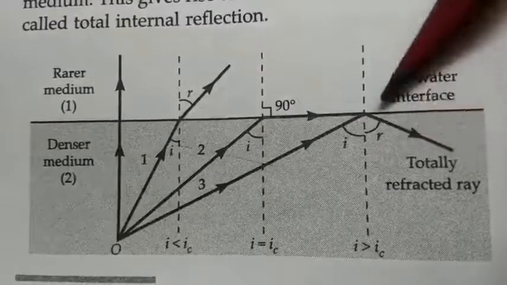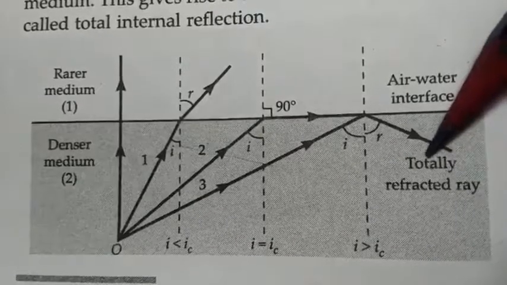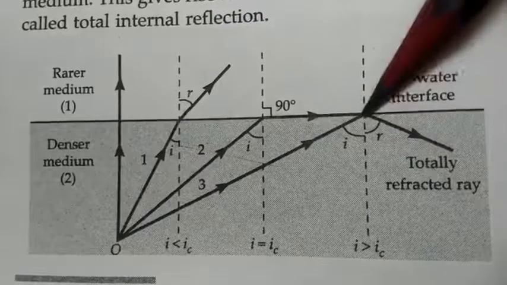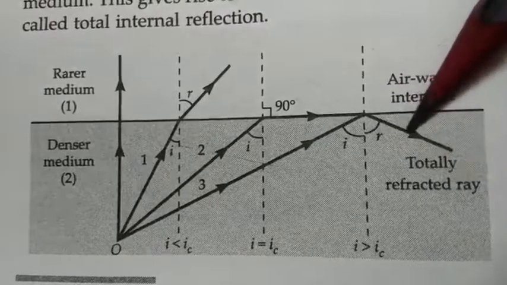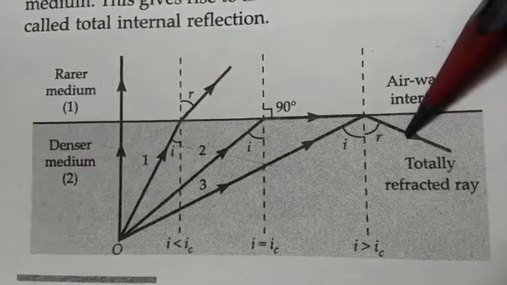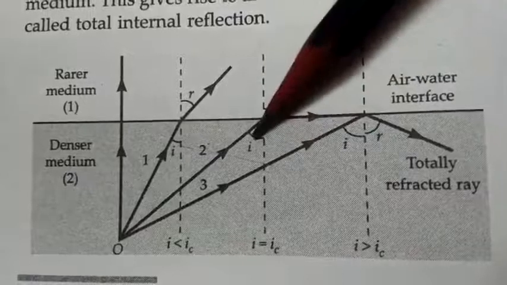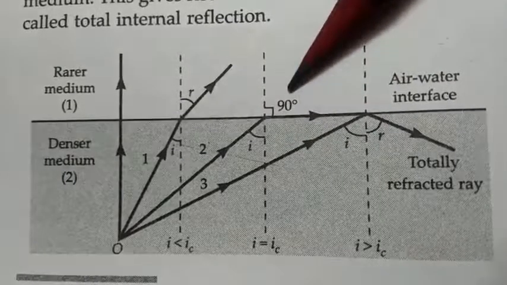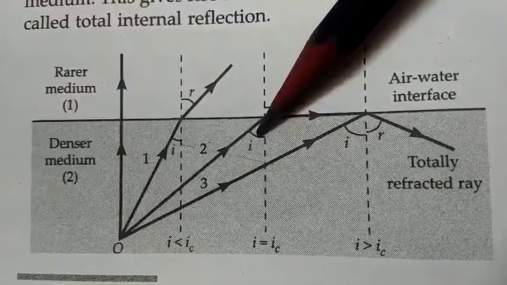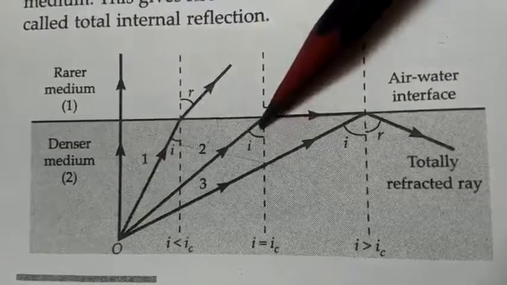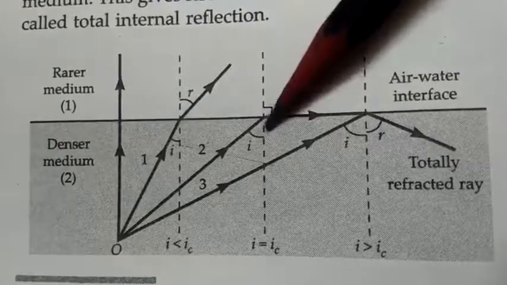This phenomena of coming back of the ray in denser medium is called total internal reflection. Why? Because here the ray comes back in the first medium, that means it is reflection here but not refraction. Is it clear, students? So here we have a particular value of I for which value of R is 90 degree. This value of I is called critical angle, and critical angle is having different values for different pairs of media.